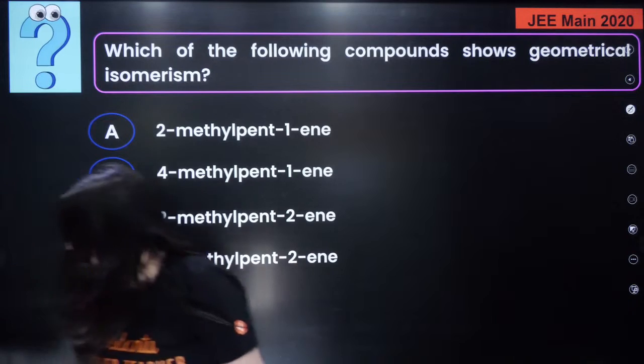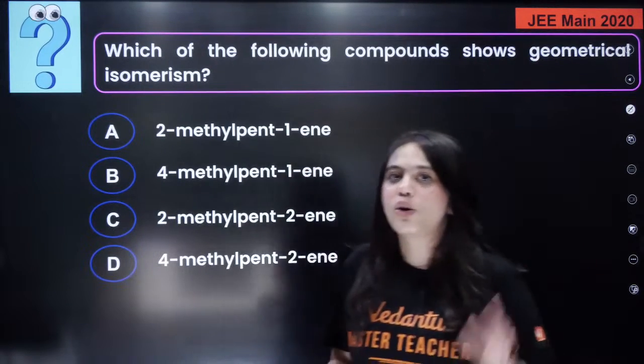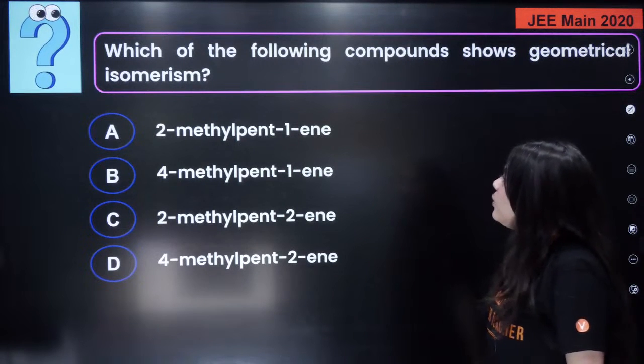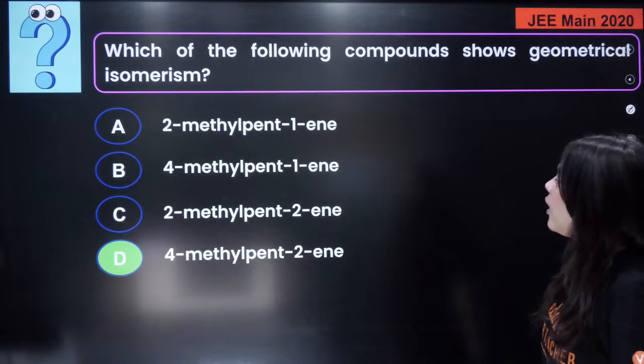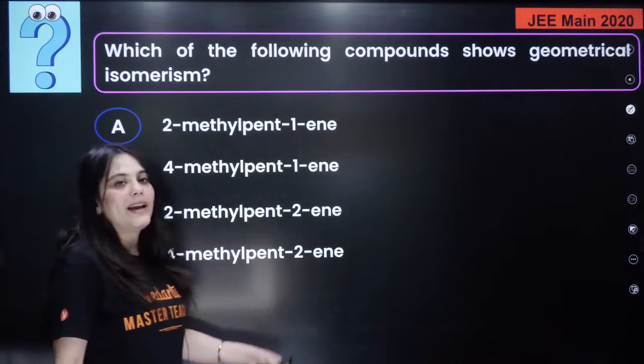Okay, I've received several answers. Better try to draw the structures first. Don't just give me the answers out of thin air, right? Try to draw these structures. If you draw the structures, let us draw the structure of the correct answer, which is 4-methyl pentene.